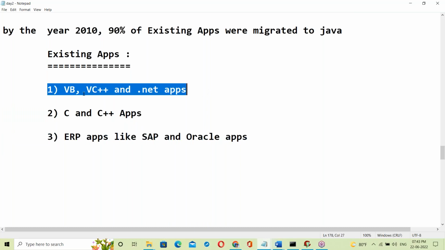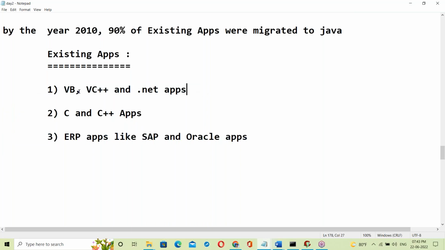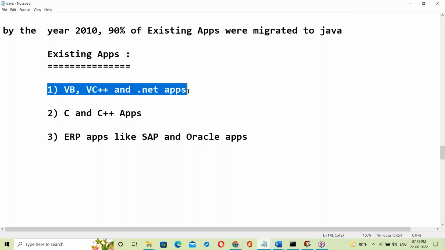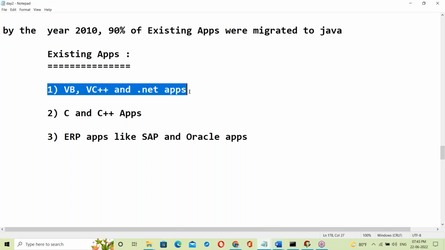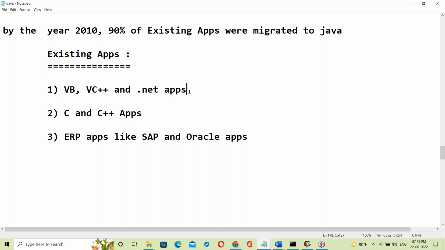Windows is not a secure OS, so obviously clients prefer Linux based systems. For security purposes, Linux is required, and applications have to run on Linux. To run on Linux, these clients migrated to Java.